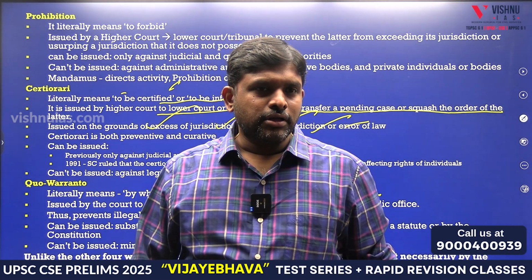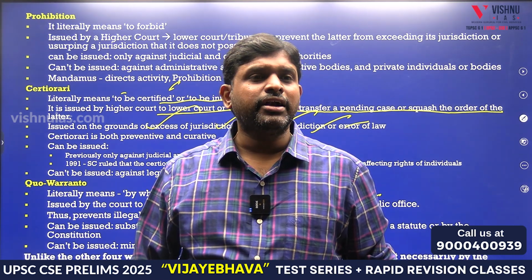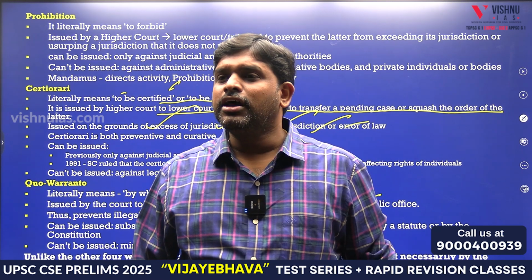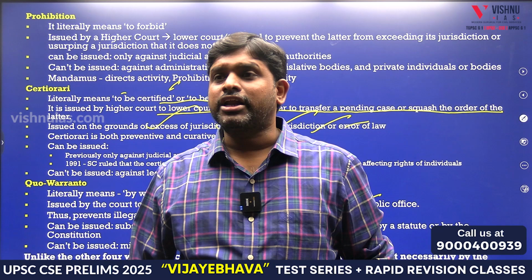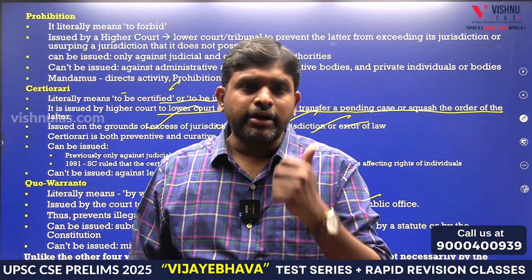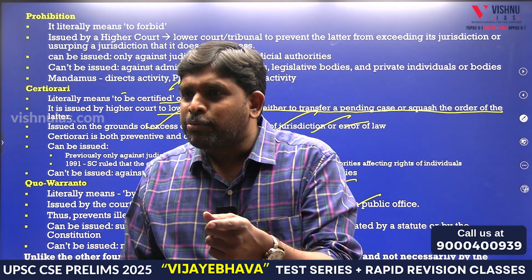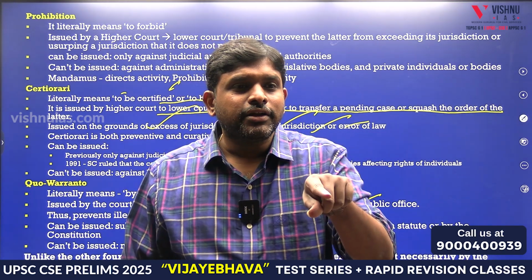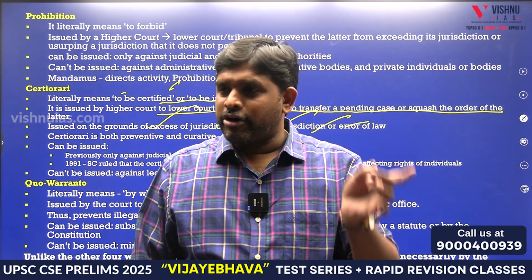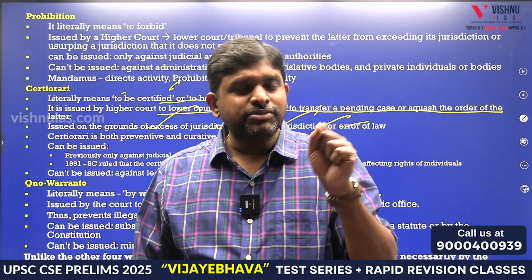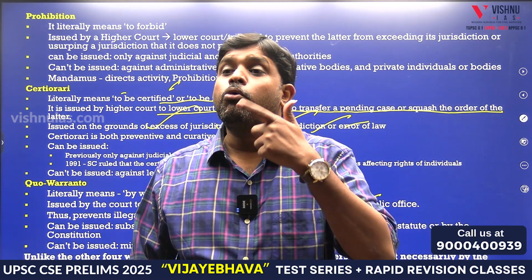Moral policing. Like on the day of February 14th, the Bajrang Dal will come and catch all the boys and girls who are sitting together, and they will do the marriage, or they will beat them, or they will arrest them. On what authority are you doing this? Who gave you the authority to do moral policing? That comes under which one? Quo warranto. Understood that? On February 14th, sometimes some powers will take the power and act as police. Hence it is called moral policing.